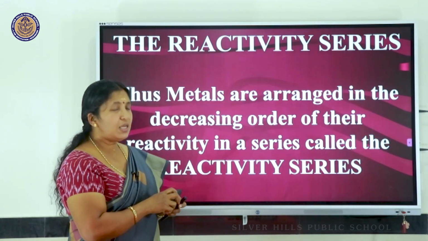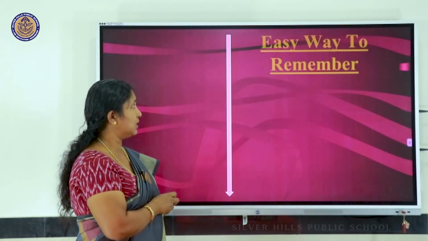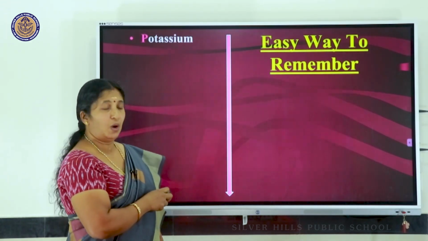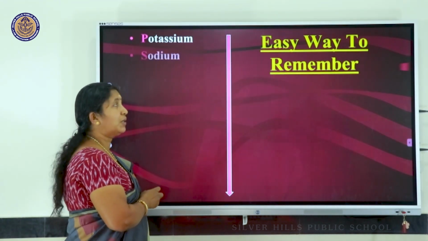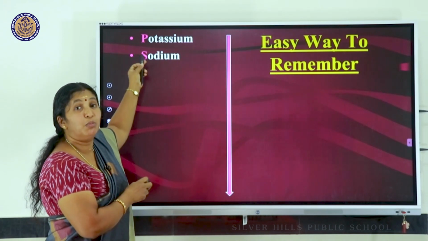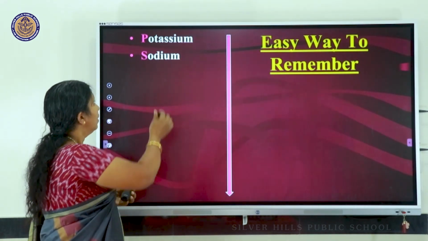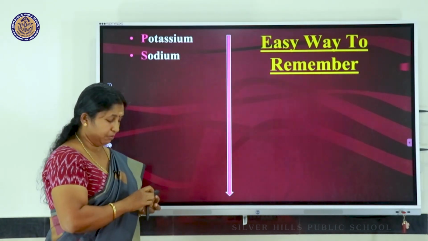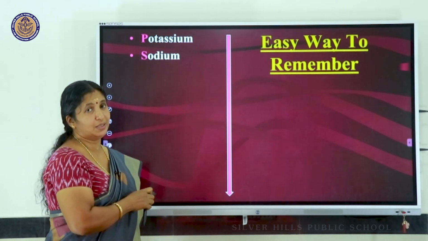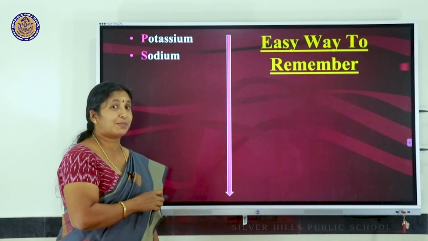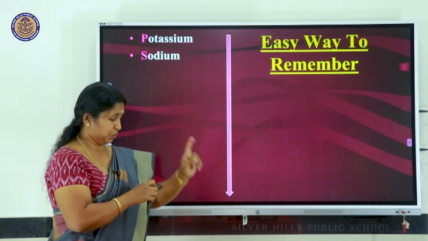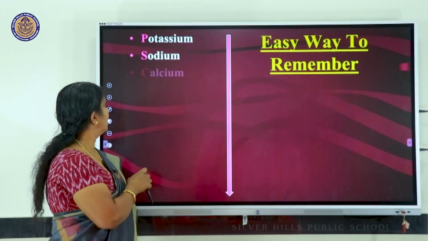We have a miniature version of this reactivity series being shown here. On this reactivity series, you can see on the top the most reactive metals. Potassium and sodium are the most reactive metals. Reason, just now I explained, they have just one electron to lose.